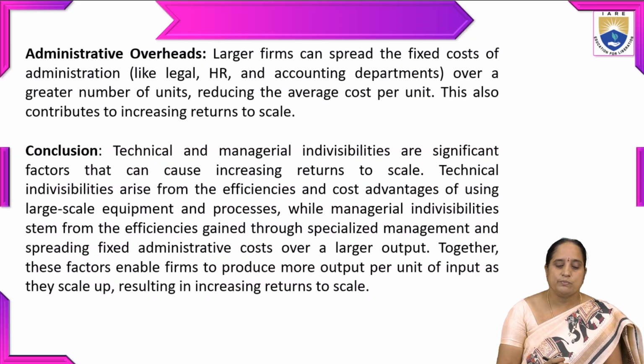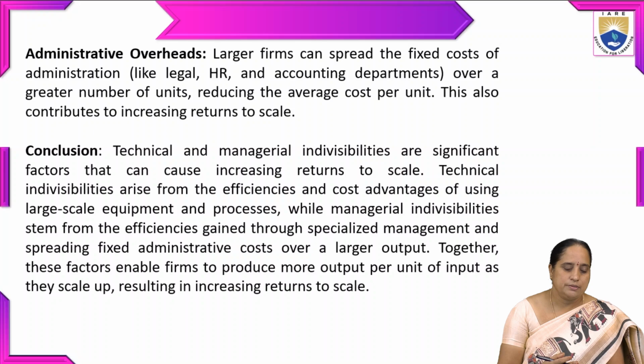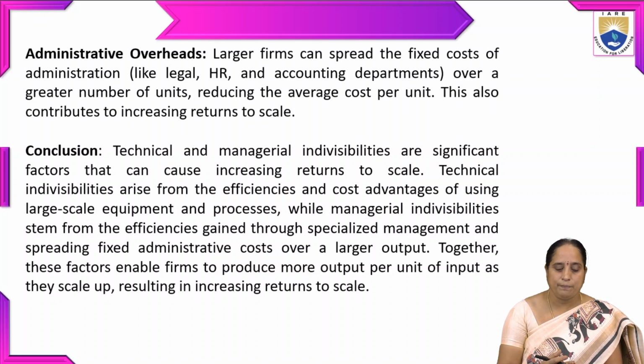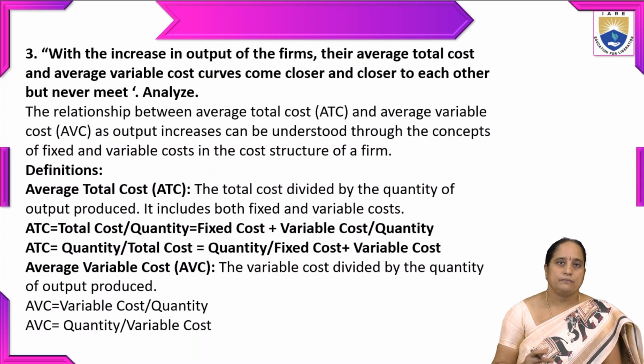Technical indivisibilities arise from the efficiencies and cost advantages of using large scale equipment and processes, while managerial indivisibilities stem from the efficiencies gained through specialized management and spreading fixed administrative cost over a larger output. So together these factors enable firms to produce more output per unit of input as they scale up, resulting in increasing returns to scale.